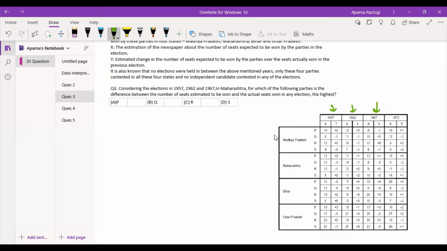So we only have to consider the state of Maharashtra, and we have to find the difference between the number of seats estimated to be won and the actual seats won in any election. So you know the estimations, you need to find out the actual seats won in that year and calculate. So please do try it yourself.